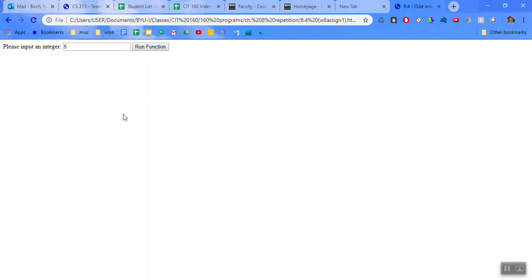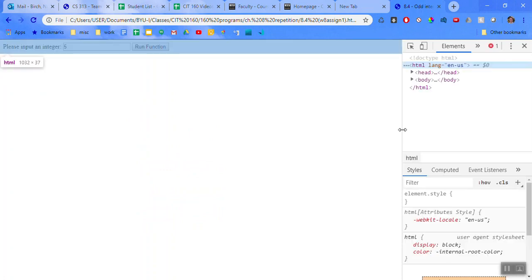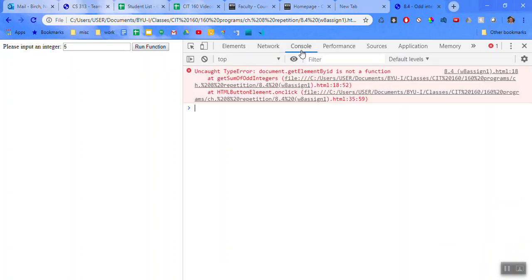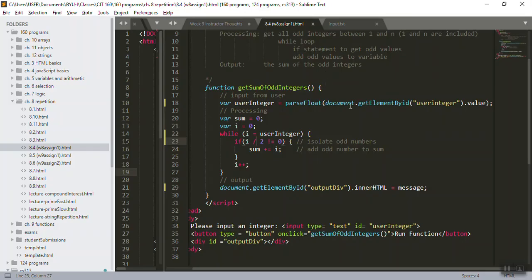Okay, so I'm gonna hit F12 or right click and hit inspect and open up our developer tools. Now, I haven't started debugging yet, and I already see a little red X right here. So let's go ahead and look at this. I'm going to look at the console, and it says getElementByID is not a function. If I look carefully at this, if I Googled this, I would see that I need to capitalize this I. Didn't have to debug to see that. It showed up in my console there.